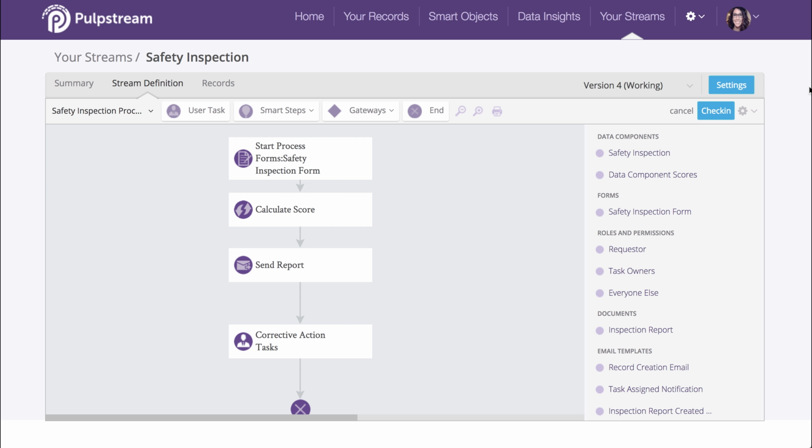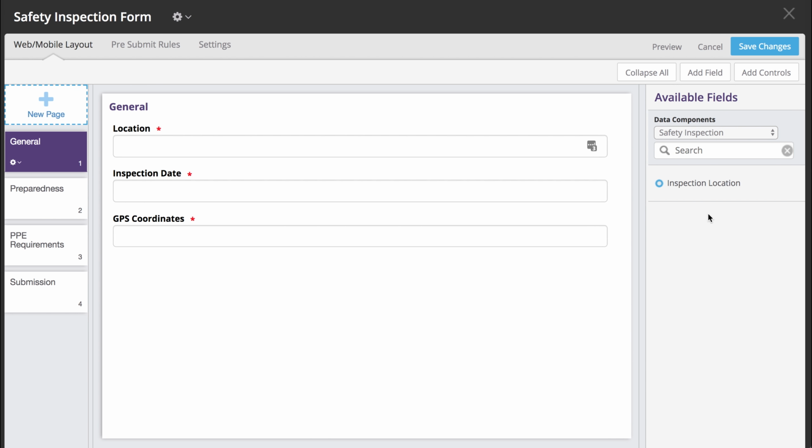Now that the data component is available, let's add it to the inspection form. So from your stream, go ahead and open your inspection form. As usual, you hover your mouse over it to reveal the edit function and you click on it to open it up. And on the right side of the screen here in your safety inspection form configuration pop-up, you'll see the inspection location field available to you.